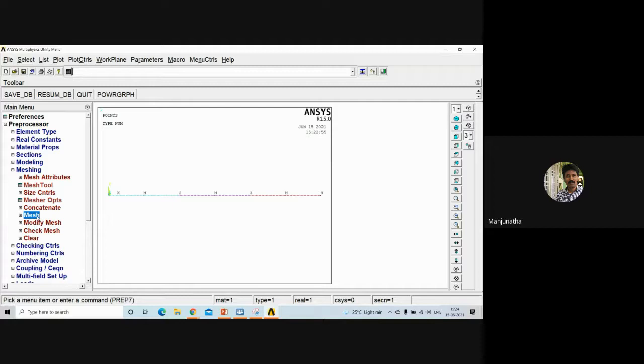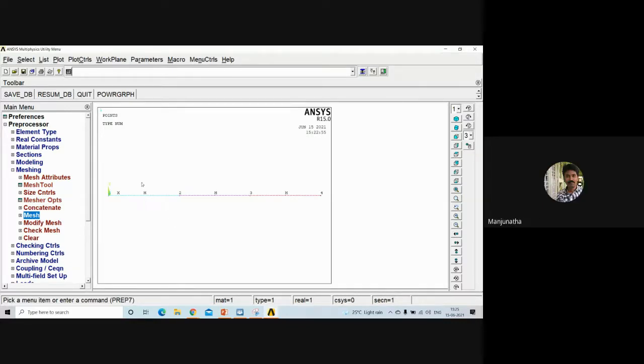Sir, why are we selecting 50? Because all the lines are equal. Is that clear? Okay, sir. See, the distance between 1 and 2 is how much? 6,000. Distance between 2 and 3 is how much? 6,000. Distance between 3 and 4 is how much? 6,000. So all the lines are equal. Hence, we can define the same number of divisions for all of them.